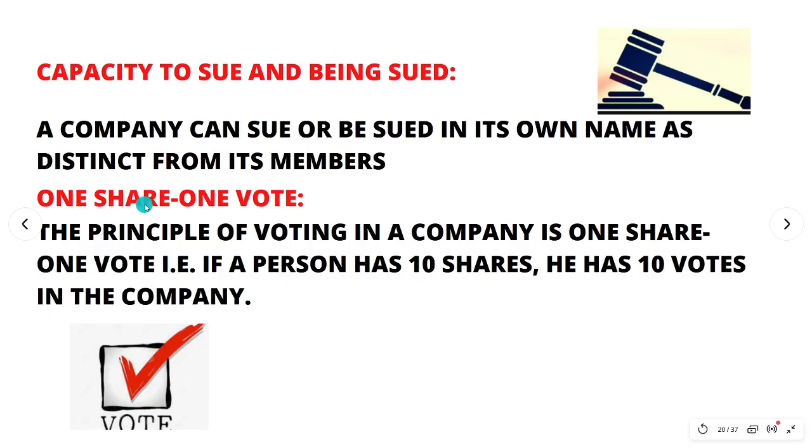நெக்ஸ்ட், ஒன் ஷேர் ஒன் vote. The principle of voting in a company is one share one vote. அதாவது இப்போ நான் 100 ஷேர் வச்சிருக்கேன் அப்படின்னா 100 ஷேருக்கு ரைட்ஸ் இருக்கு எனக்கு. ஓகே, if I have 50 shares, I have 50 voting rights. ஸோ எத்தனை ஷேர் வச்சிருக்கோமோ அத்தனை ஷேருக்கு தான் voting rights இருக்குன்னு அர்த்தம். Okay, so the principle of voting in a company is one share one vote. That is the explanation given. If a person has 10 shares, he has 10 voting rights in a company.